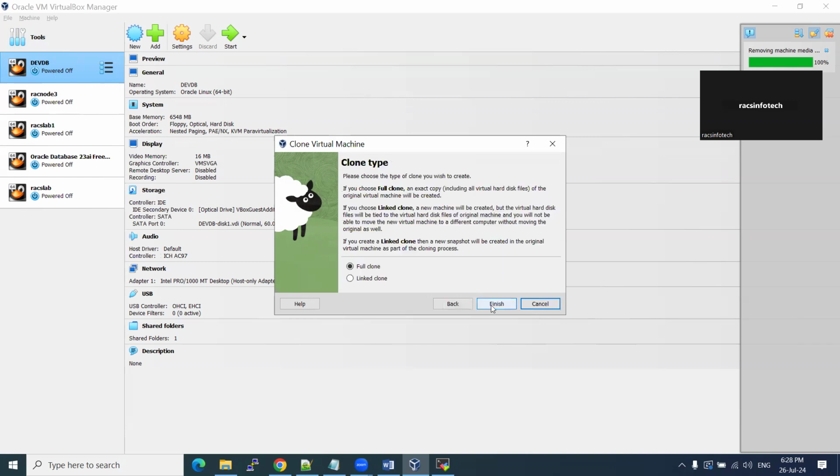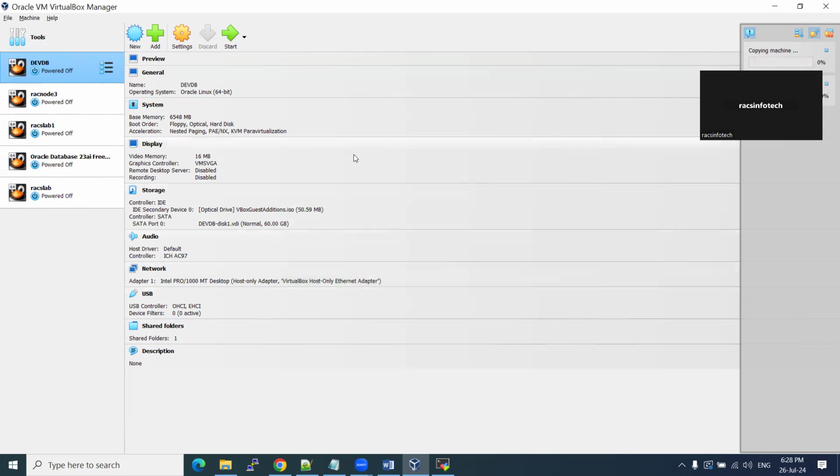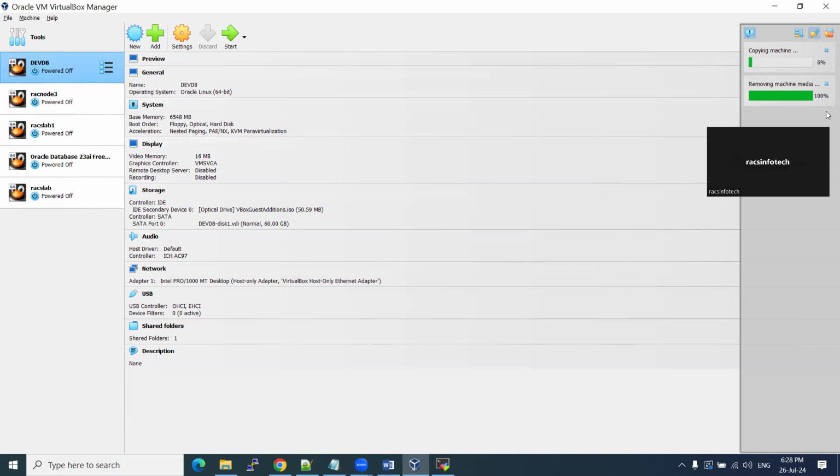The same location, I'll use a different location. Full clone, I want a full clone. I'm just giving, guys, this is not a real-time Oracle DBA clone, but I just want to show you what is meant by this part. Okay, let it complete. I think it may take 1 or 2 minutes.